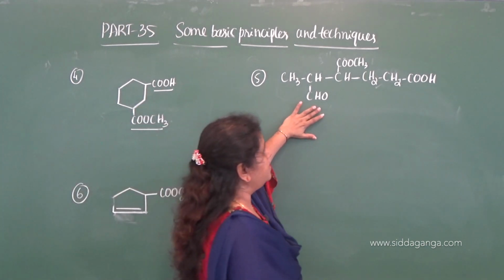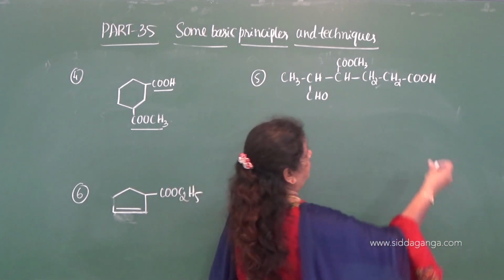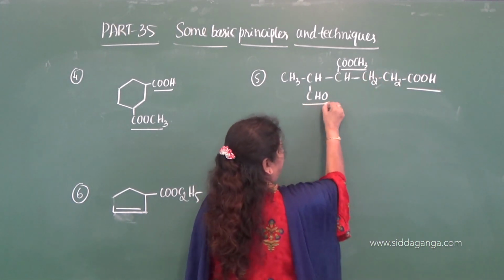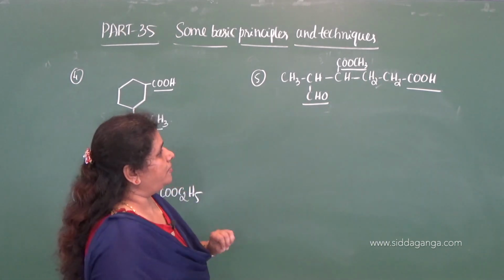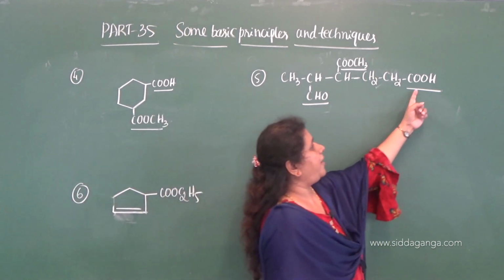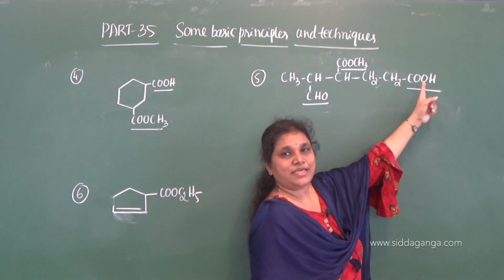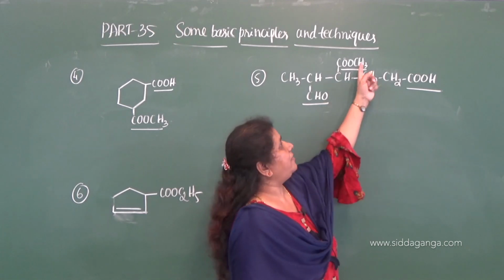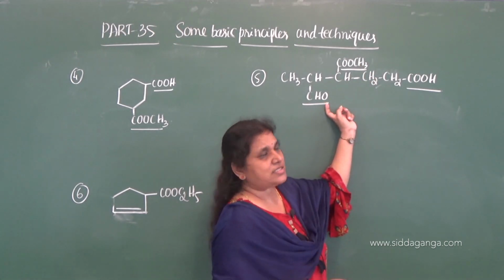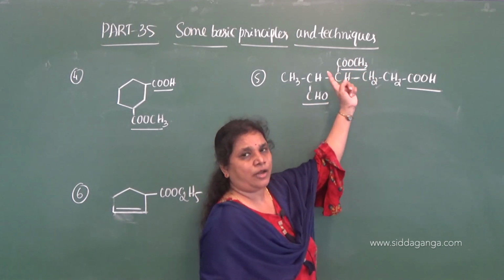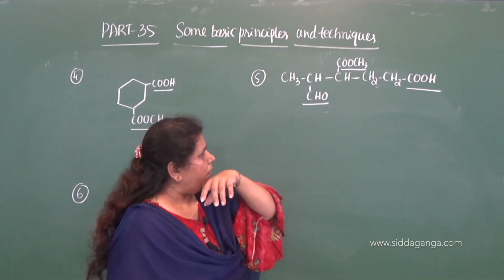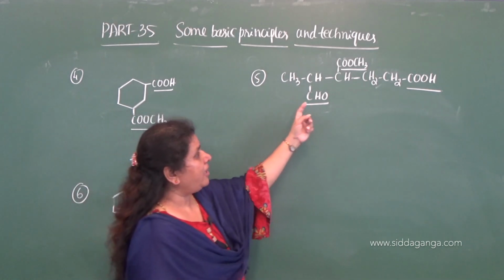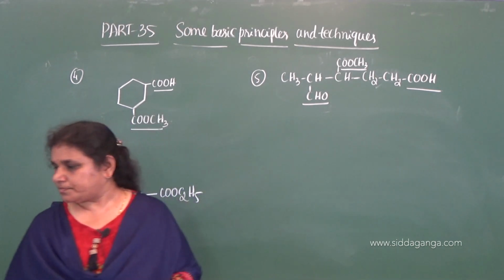Coming to this, it is also a polyfunctional compound: COOH, ester and aldehyde. Three functional groups are there. According to priority, we give the priority to the COOH group here and these two become substituents. For these two we need to give the prefixes: alkoxycarbonyl for ester and formyl for aldehyde group.